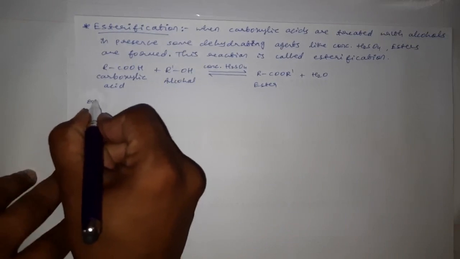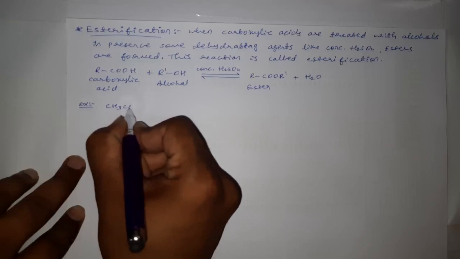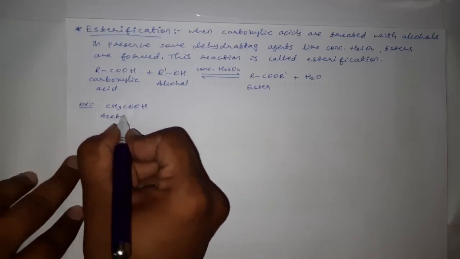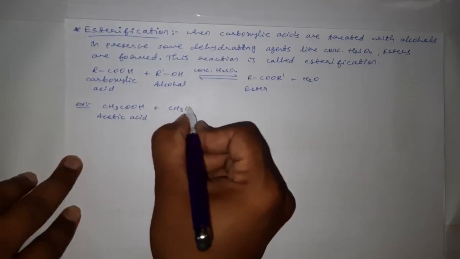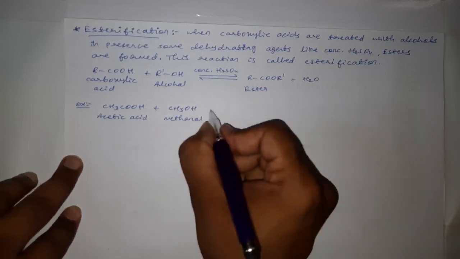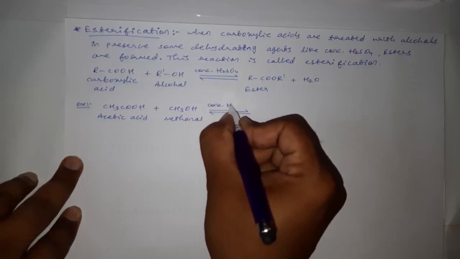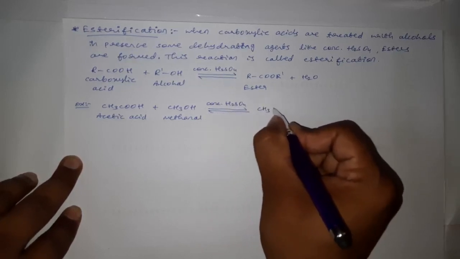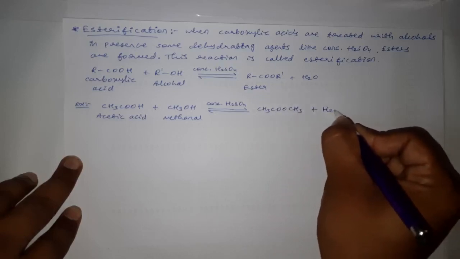Take some examples for esterification reactions. CH3COOH. It is a carboxylic acid, that is acetic acid. When it is treated with an alcohol, methanol, in presence of concentrated H2SO4, we will get CH3COOCH3 plus H2O.